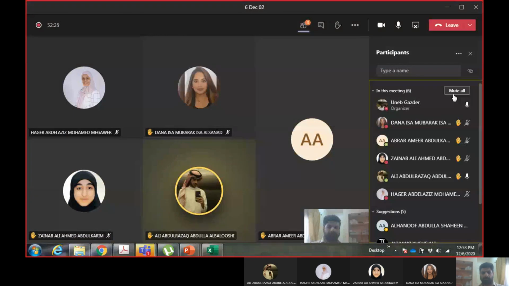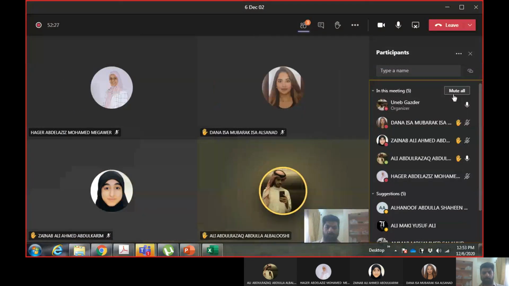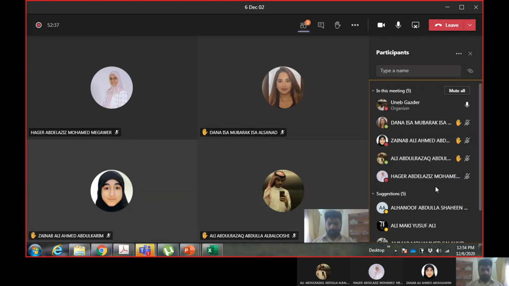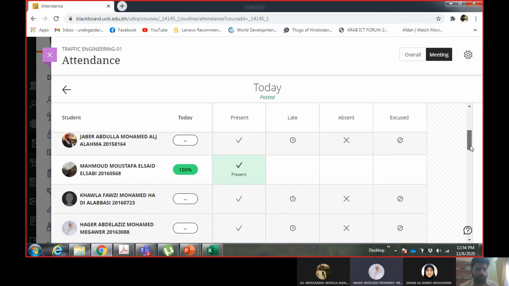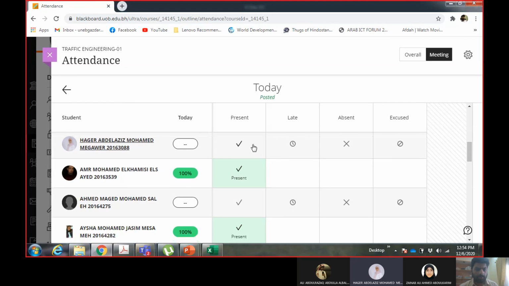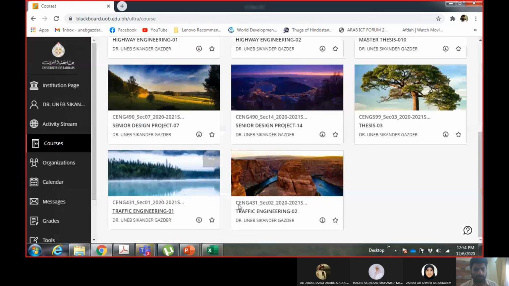Okay, done. Adi Abdul Razak, I think I marked you. I didn't mark you. Who else? Anybody else from any section? Zainab, and Adi Abdul Razak. I'm Hajar from section 1. Okay. So others are from section 2, right?